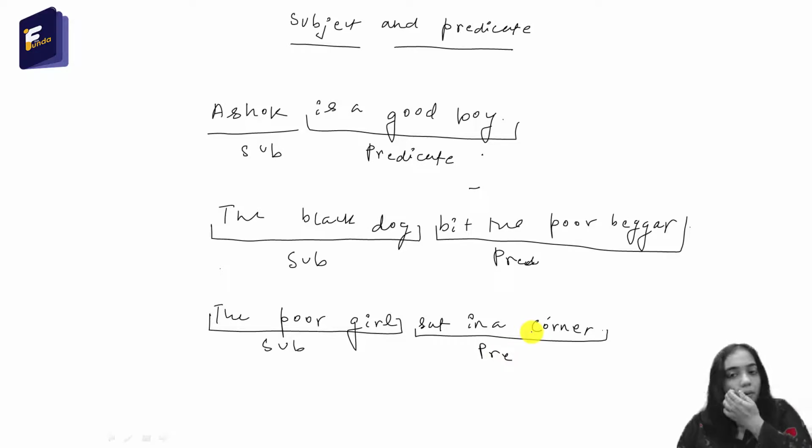Okay. So let us discuss some interesting things about the subject and predicate. Sometimes we do not write the subject of a sentence. Like when we are requesting or commanding someone, in that case we usually don't write the subject. For example, if I say, sit down, here you can see that it is a command. I am ordering someone to sit down. But here there is no subject. The subject here is hidden.